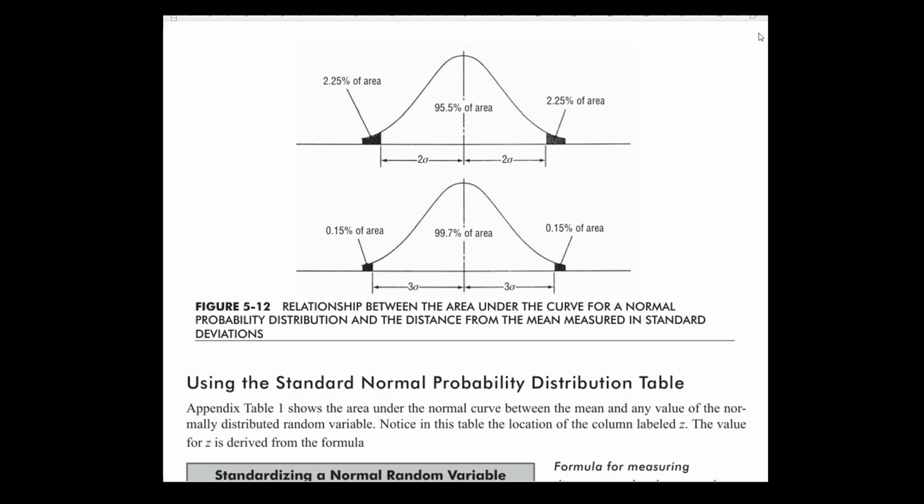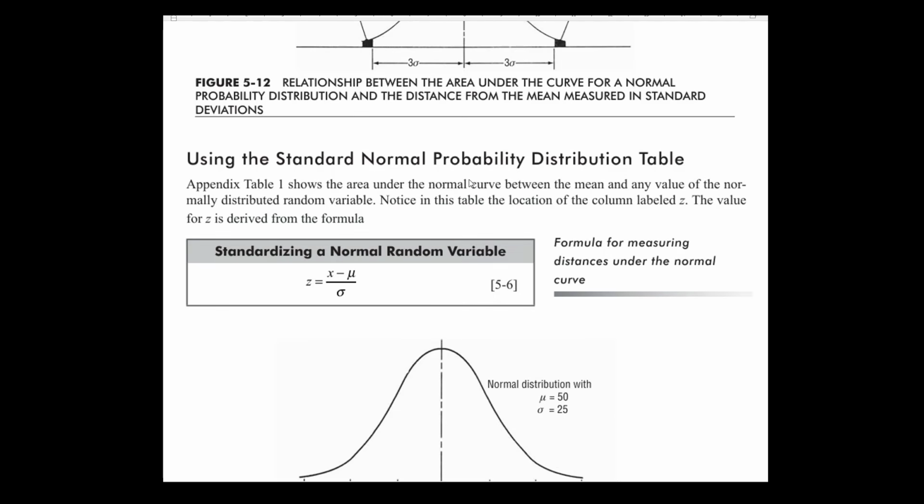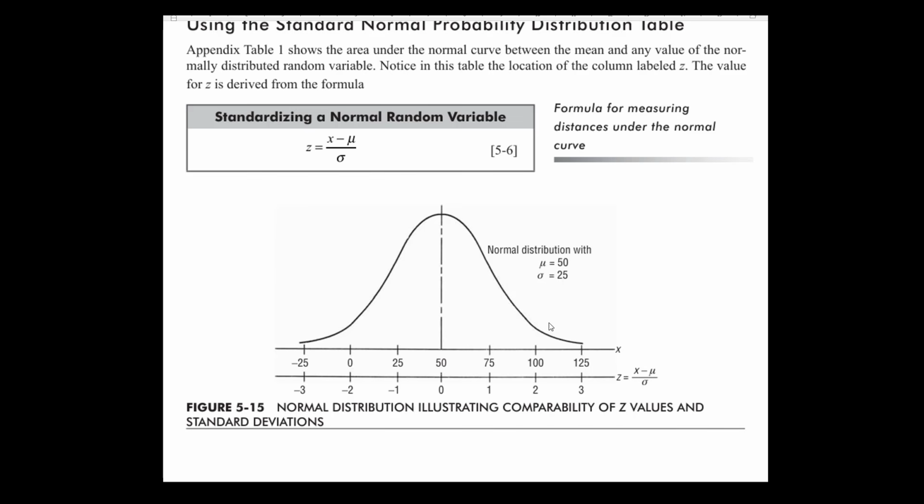Now we have seen different normal distributions with different means and standard deviations, so we can use a standardized score given by Z. This standardizes a normal random variable: Z equals x minus mu divided by sigma. When you use Z instead of x along the axis, you have the x values and the corresponding z values.